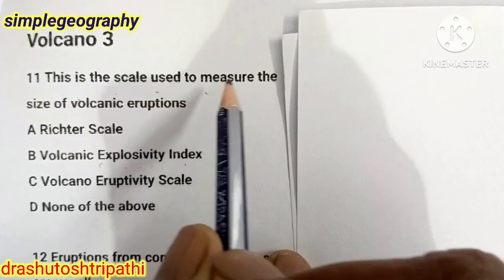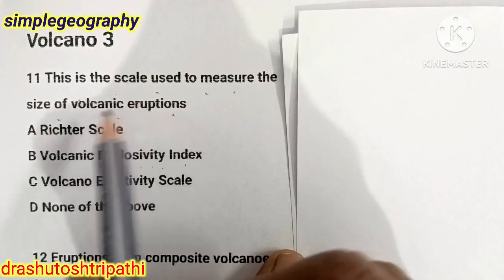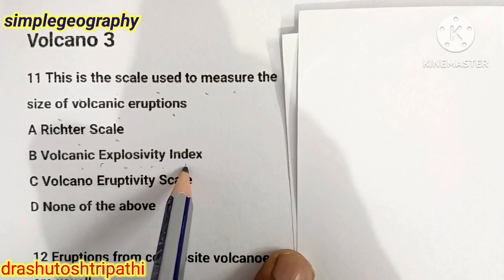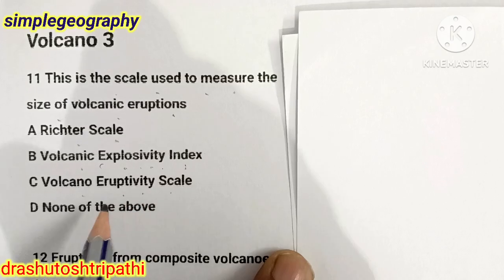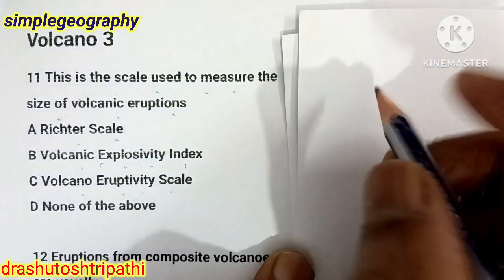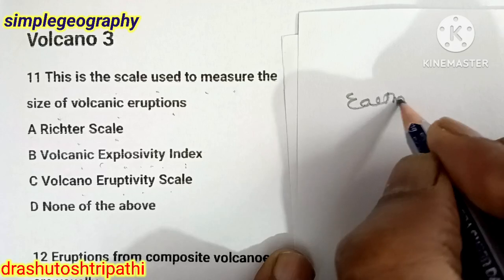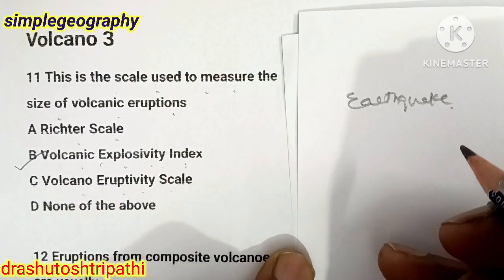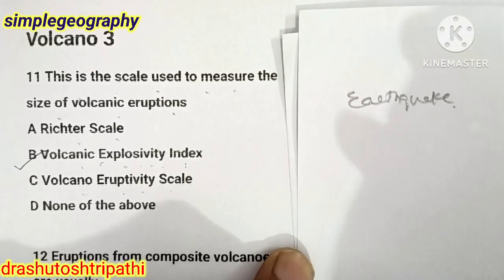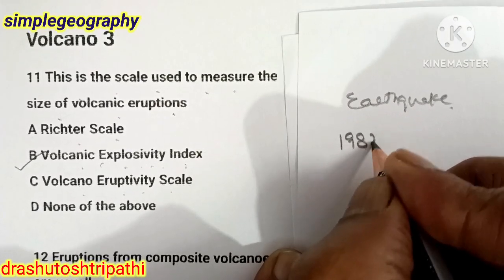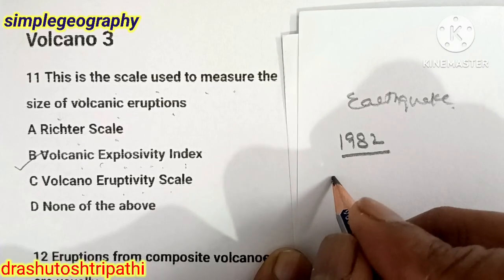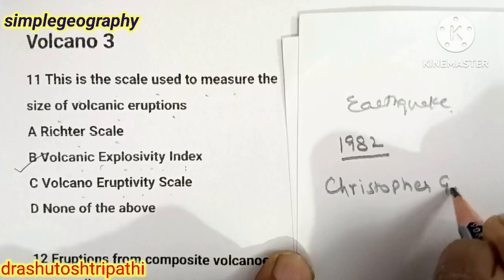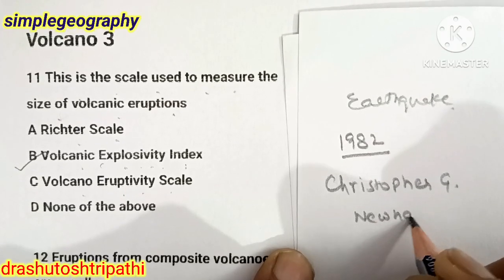This is the scale used to measure the size of a volcanic eruption: Richter scale, volcanic explosivity index, volcano eruptivity scale, none of these. The Richter scale is related to earthquakes. The answer is the volcanic explosivity index. That index was formed in 1982 by Christopher G. Newhall.